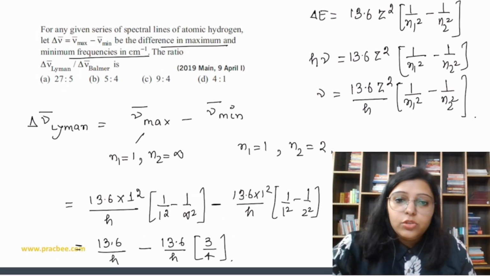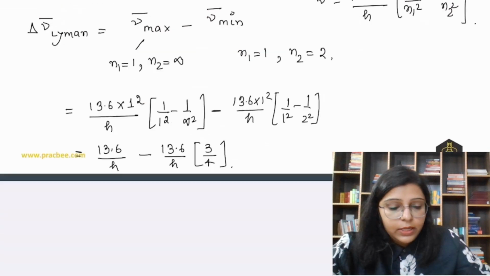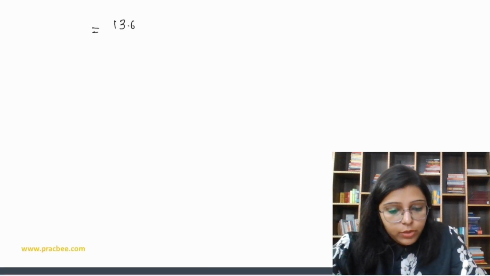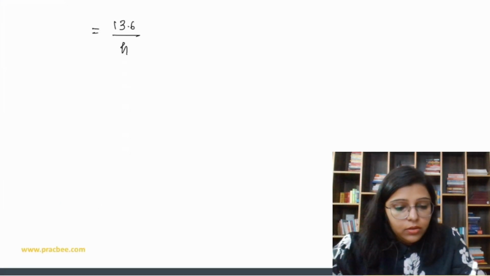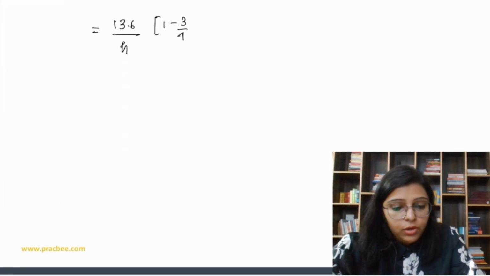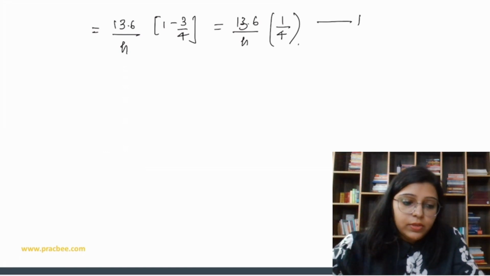That's it. So अब now how to solve this? 13.6 upon h is common, and we get 1 minus 3 by 4, which we can write as 13.6 upon h into 1 by 4. Okay beta, so that is the first.